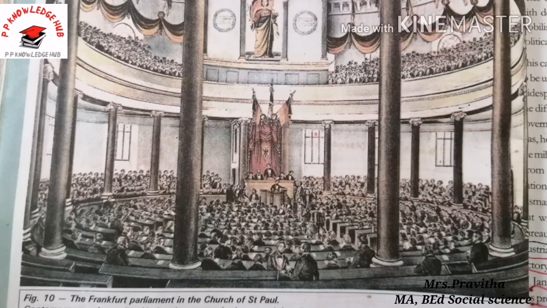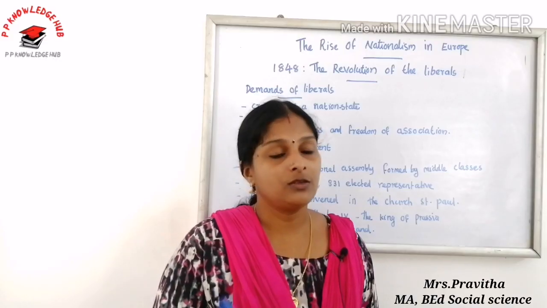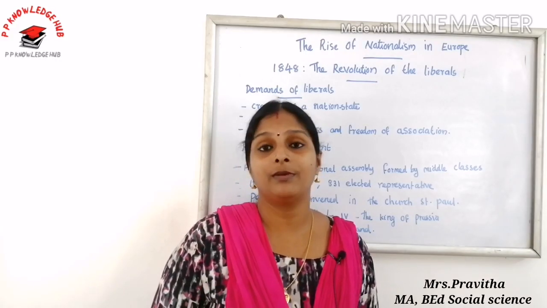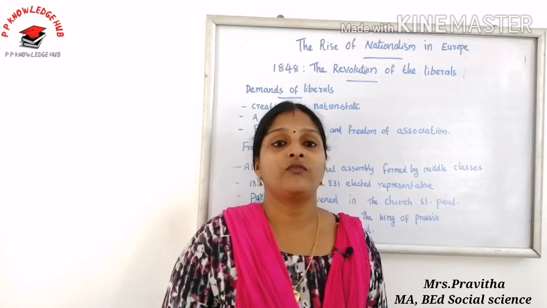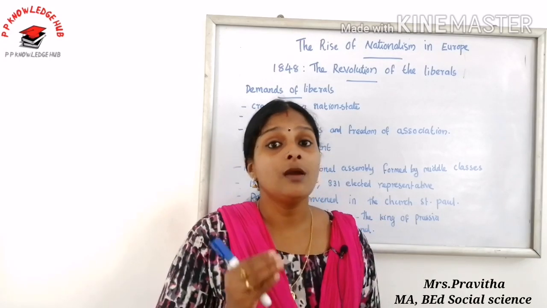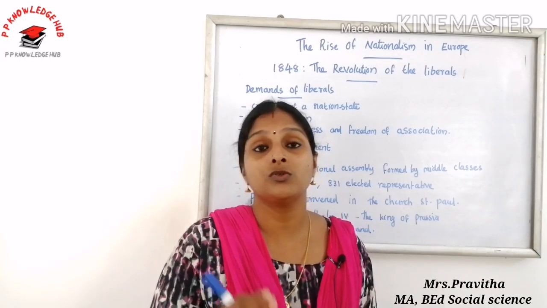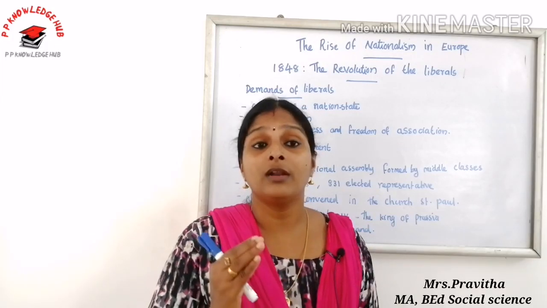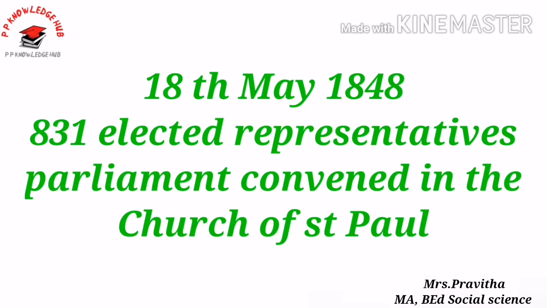So what are the main points of the Frankfurt Parliament? It was an all-German National Assembly formed by middle-class professionals, businessmen and prosperous artisans belonging to different German regions. On 18th May 1848, 831 elected representatives marched in a festive procession to take their places in the Frankfurt Parliament.